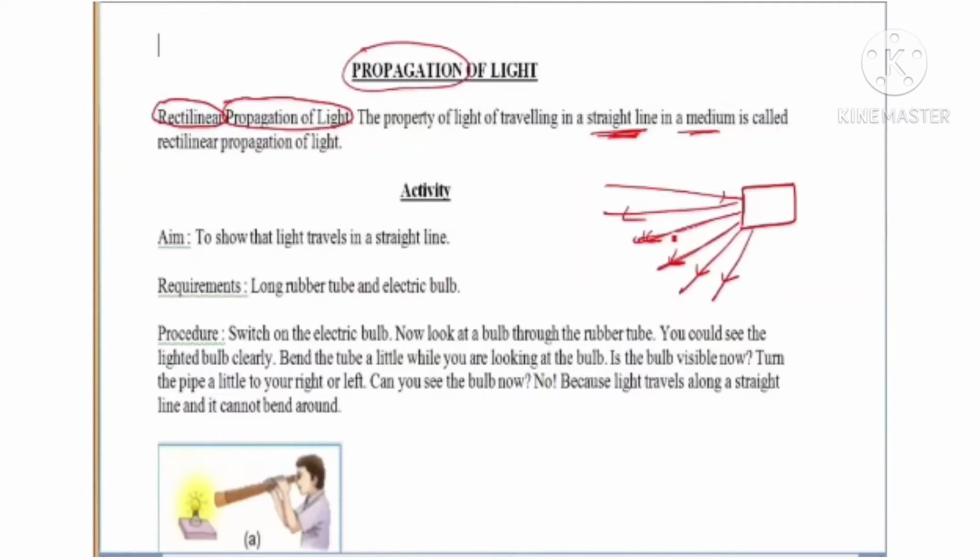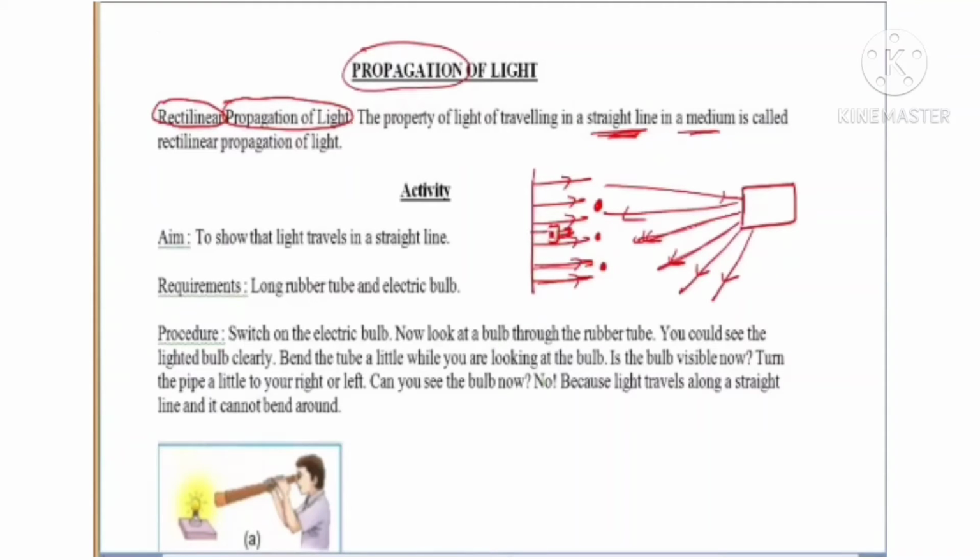Why? The reason is quite simple. This is the board. The light rays from the board are coming in this direction. You people are sitting here, so the light rays are able to enter your eyes. But the teacher is facing you, and the light rays coming straight just strike the head of the teacher.